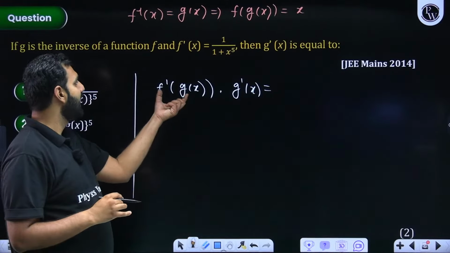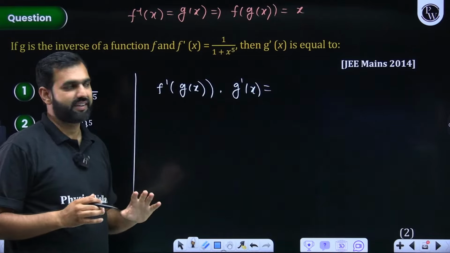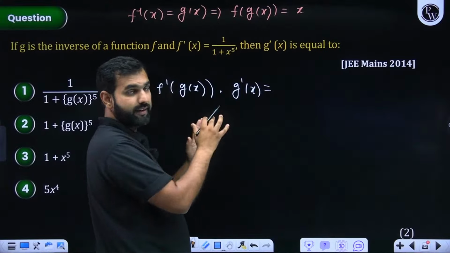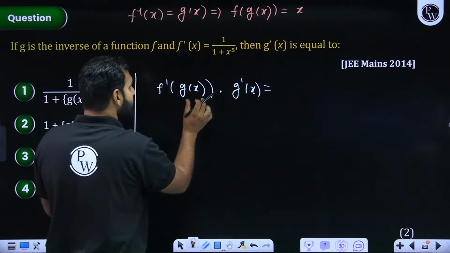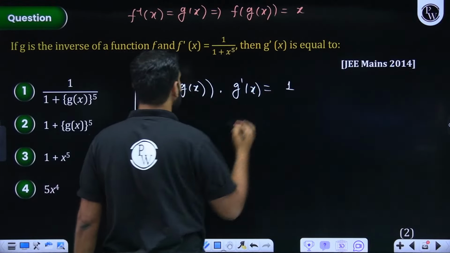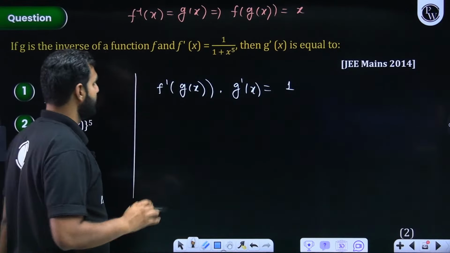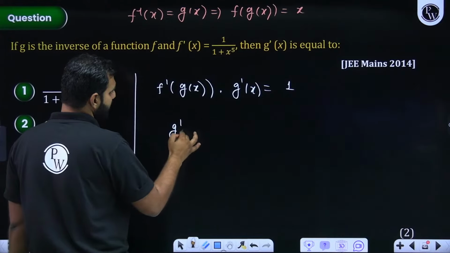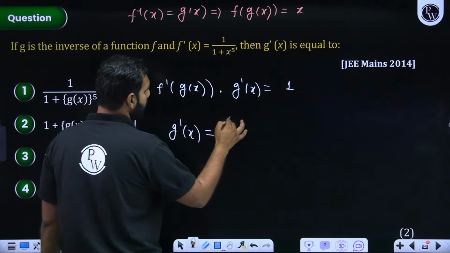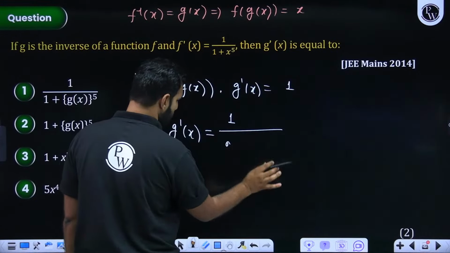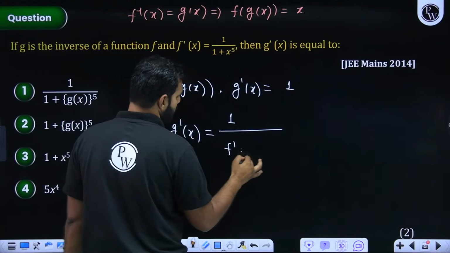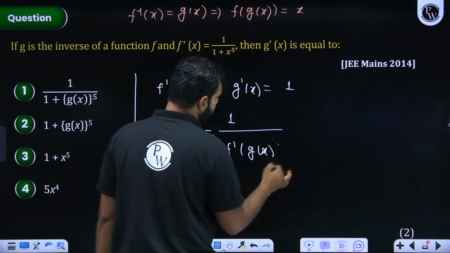I repeat, f dash of g of x into g dash x, by the chain rule, is equal to 1. I hope there is no confusion on that. Now what are we asked? We are asked the value of g dash x. Perfectly fine. So can I say g dash x will be 1 upon f dash of g of x? Give me a quick update on this.